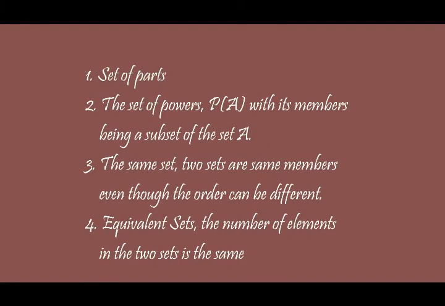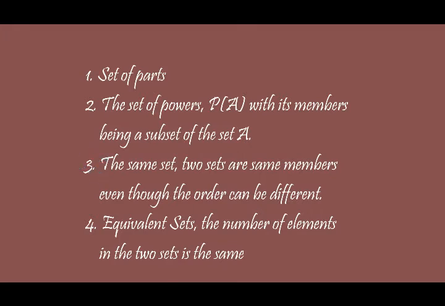First is a set of parts, or we call subset, like explained previously. Second is the set of powers. A power set is a set whose members are all the subsets. For example, the power set of A can be written with the notation P(A), with its members being the subsets of the set A. Third is the same set.